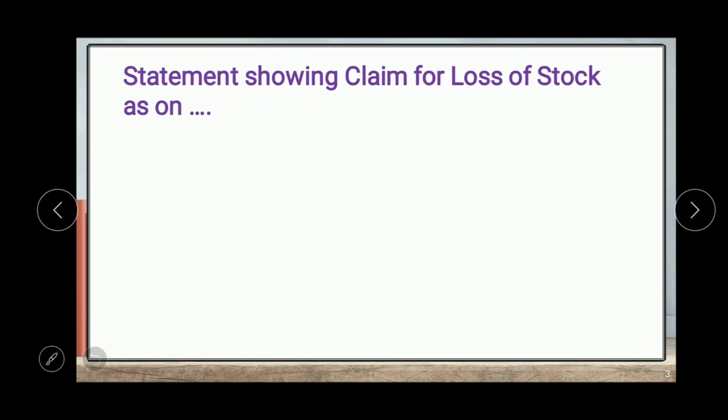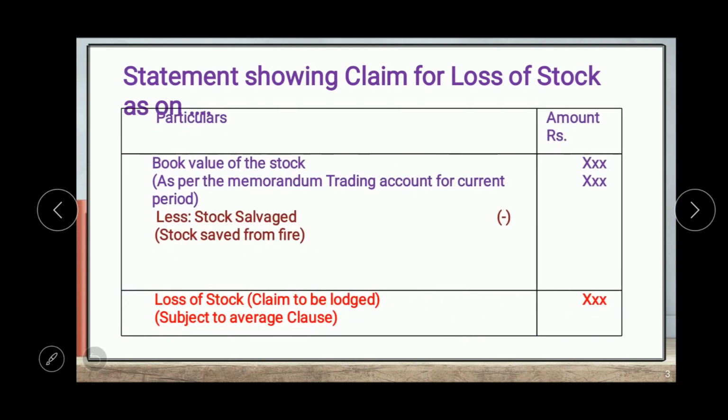Now we can see how to present the amount of claim with the statement. The statement shows the claim for loss of stock as on a particular date. This is the simple format.